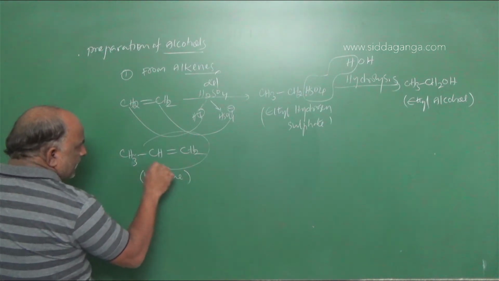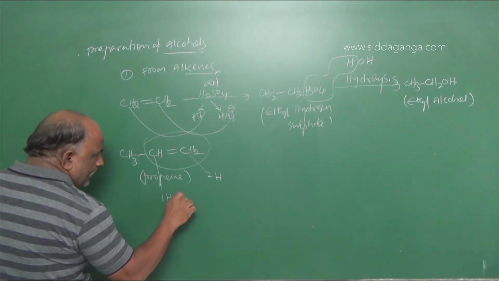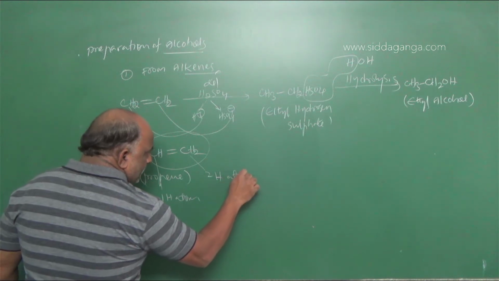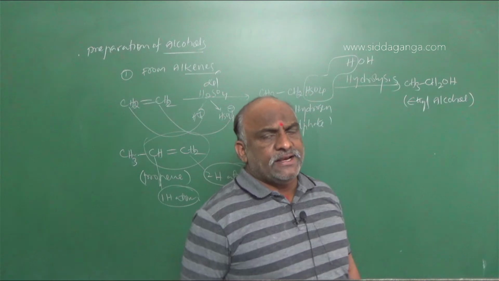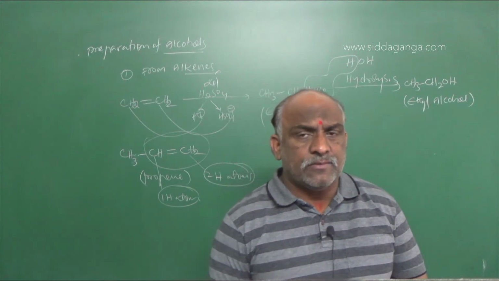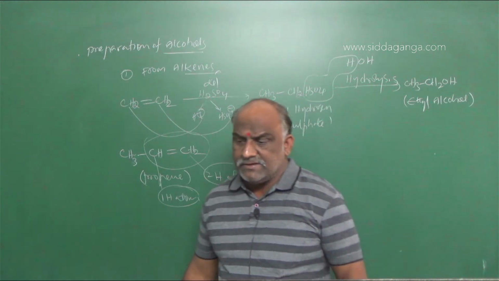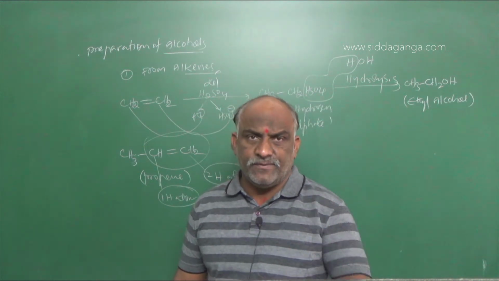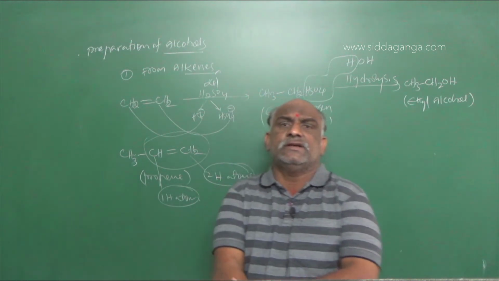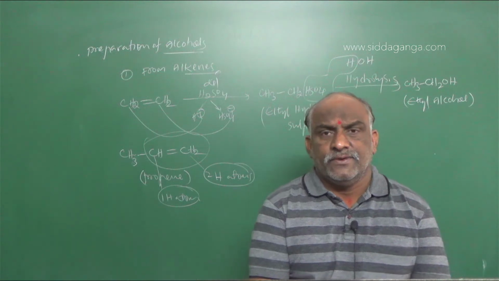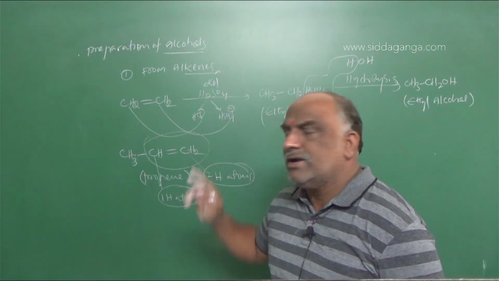Once you observe this, highlight it: here 2 H atoms are there, here 1 H atom is there. This is not a symmetrical alkene because the double bonded carbons do not contain an equal number of hydrogens. If the double bonded carbons contain an equal number of hydrogens, that is symmetrical. Symmetrical means the number of hydrogens will be the same. In this example, it is not symmetrical, because one side has 1 hydrogen atom and the other side has 2 hydrogen atoms.